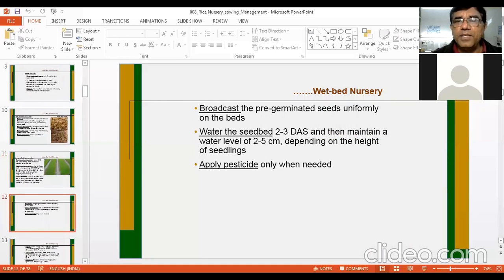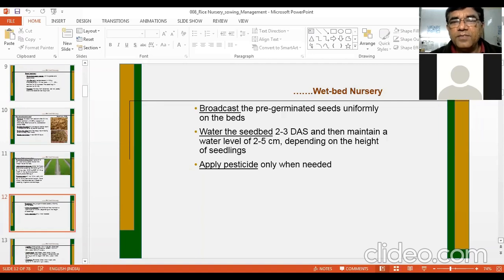Now broadcast the pre-germinated seed uniformly on the beds. After that, you need to put some water 2-3 days after sowing, and the water level should be maintained at 2 to 5 centimeter, depending on the height of the seedling. And you can use pesticide if you find any insect damage in the nursery area. Similarly, disease can also come in the nursery area. Certain nutrient deficiencies can also come in the nursery area.